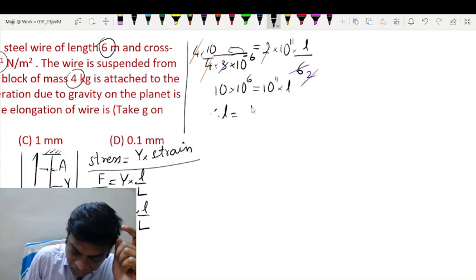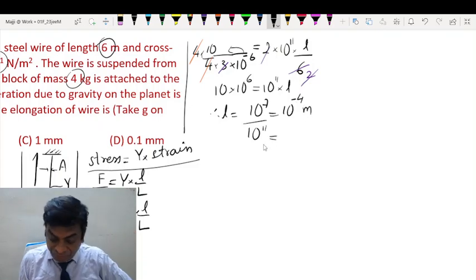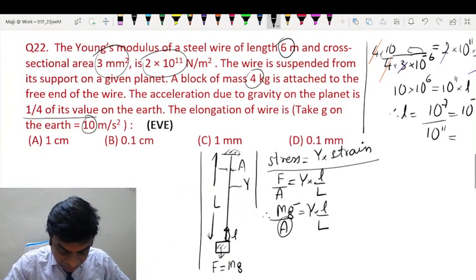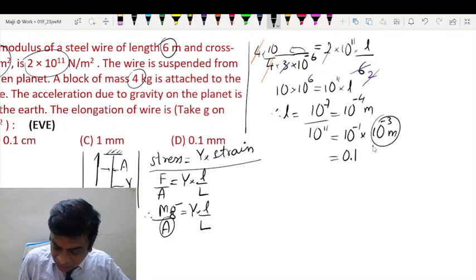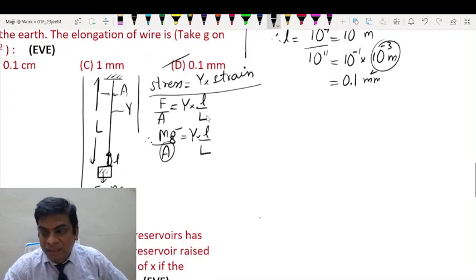So small l is 10 power 7 upon 10 power 11, that is 10 to the power minus 4 meter. Okay. So the options can be in millimeter or centimeter. So this will be 10 power minus 1 into 10 power minus 3 meter. 10 power minus 1 is 0.1 and this is millimeter. So the correct option is D.